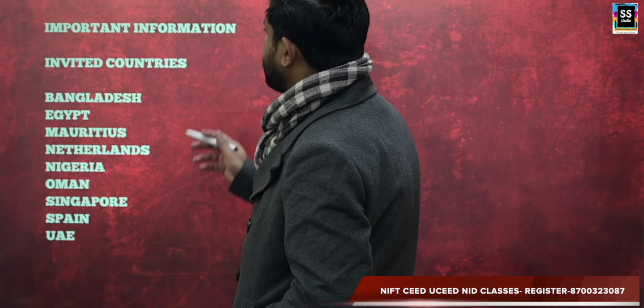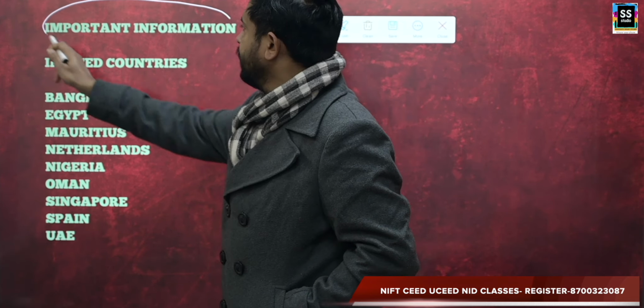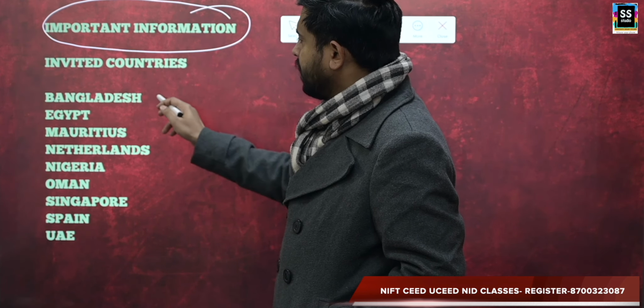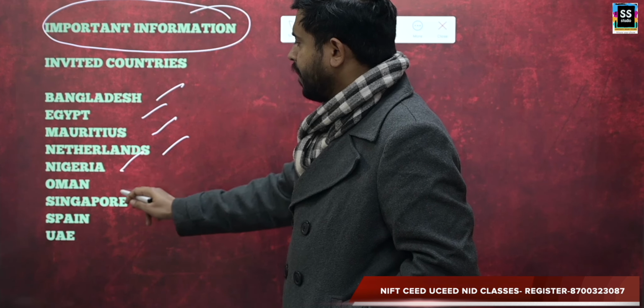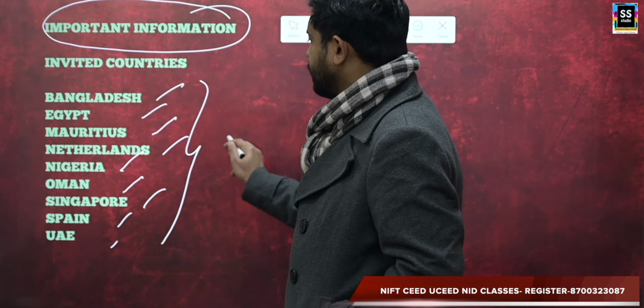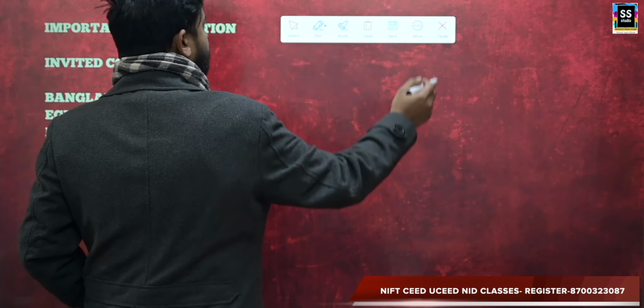I'll show you important information, that is invited countries. So this is not a question, this is just an information. How many countries got invited? 9. And the names are Bangladesh, Egypt, Mauritius, Netherlands, Nigeria, Oman, Singapore, Spain and UAE. These are the 9 countries which got invited. Clear? Next one.